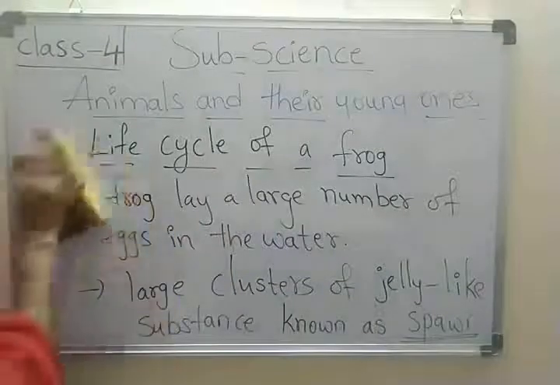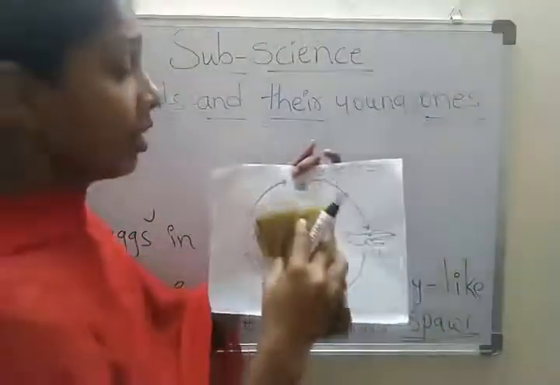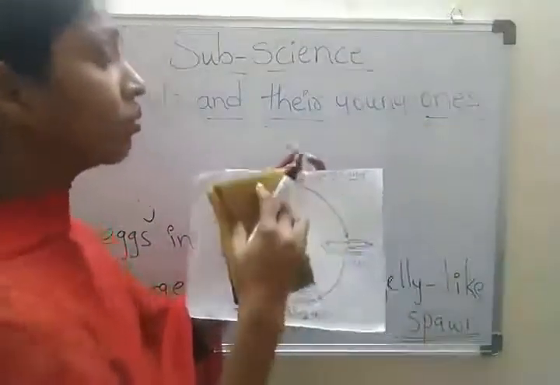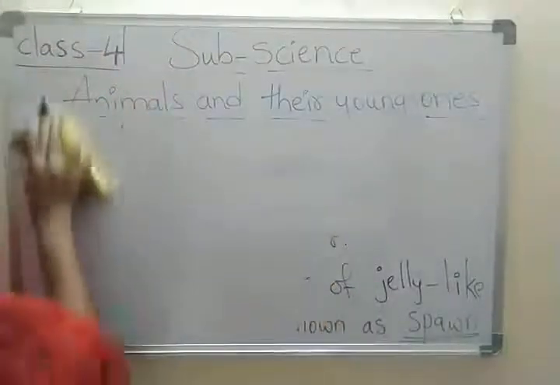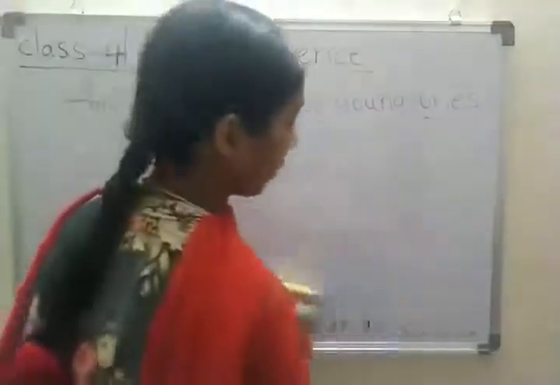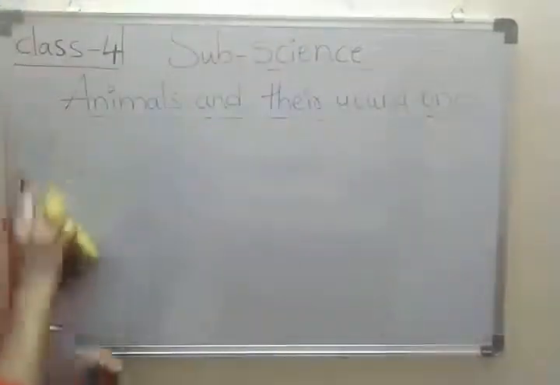Look here. The young ones that hatch from these eggs are called tadpoles. What are tadpoles? Very good. Young ones that hatch from the eggs.